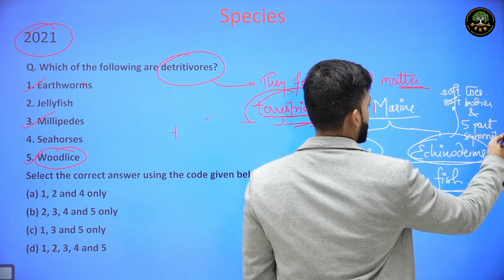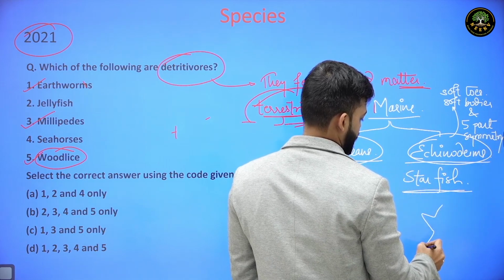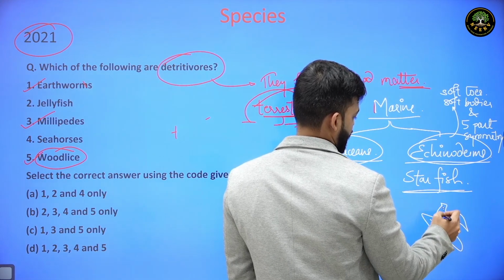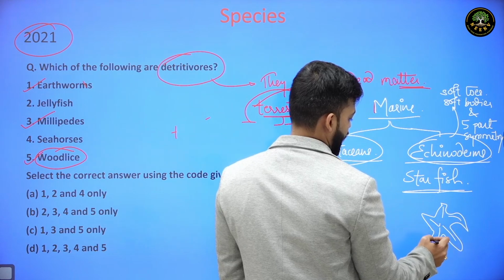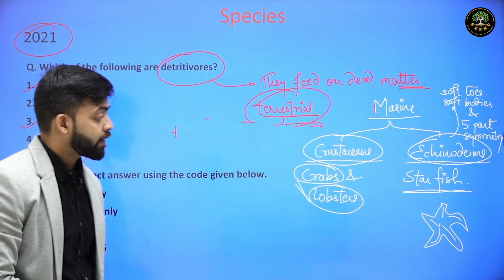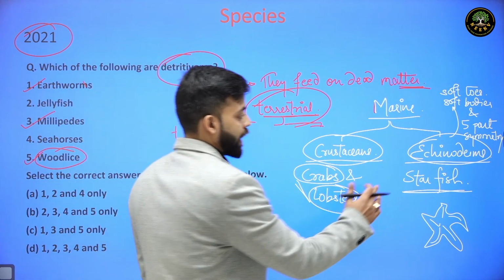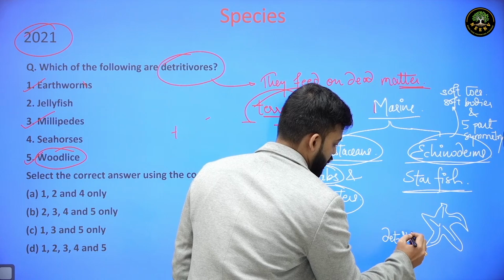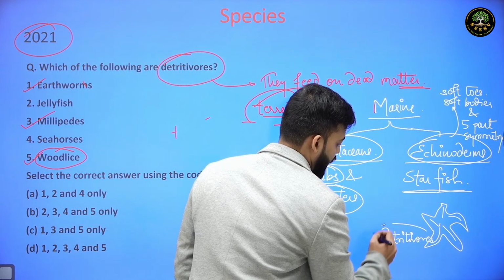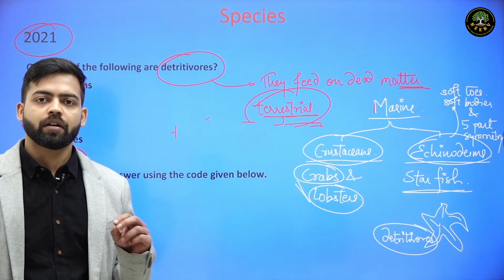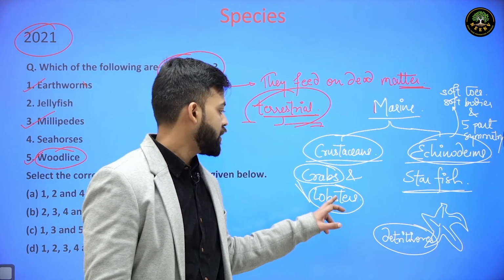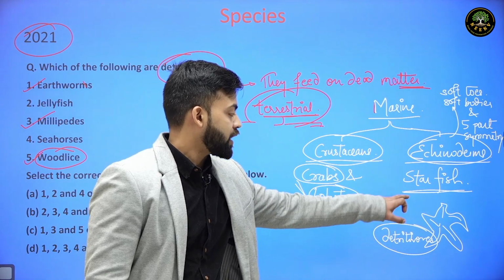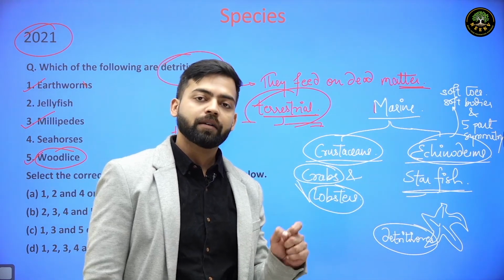If we see any starfish, there will be 5-part symmetry and a soft body. So these echinoderms are also detritivores. They feed on dead animals or dead matter in the ocean. So crabs and lobsters among crustaceans and starfish among echinoderms are the marine detritivores.